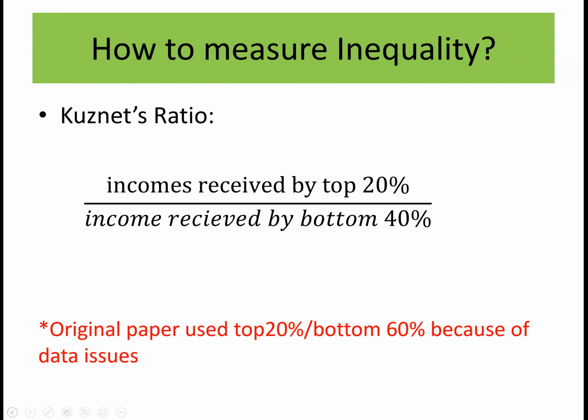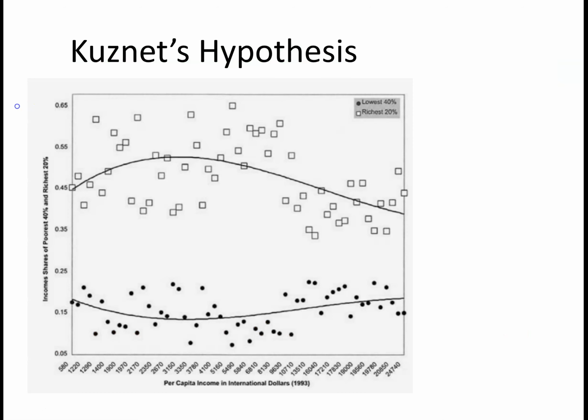So anyways, it's something that was used historically, and it's interesting because there was a certain hypothesis generated from this idea that is still with us today, and that's pretty interesting. So when we do calculation problems, I will have you calculate the Kuznets ratio just out of interest, but we will mostly use different methods. Okay, what's the Kuznets hypothesis?